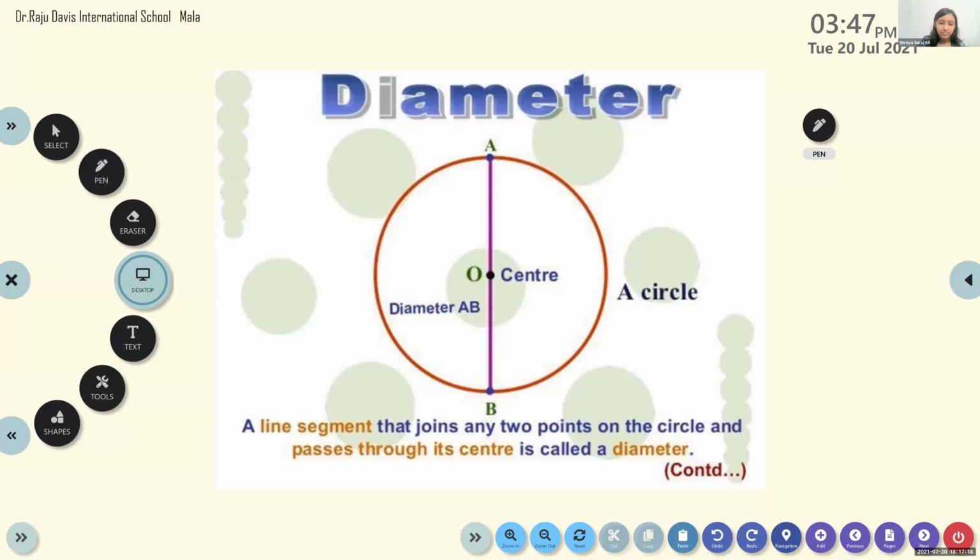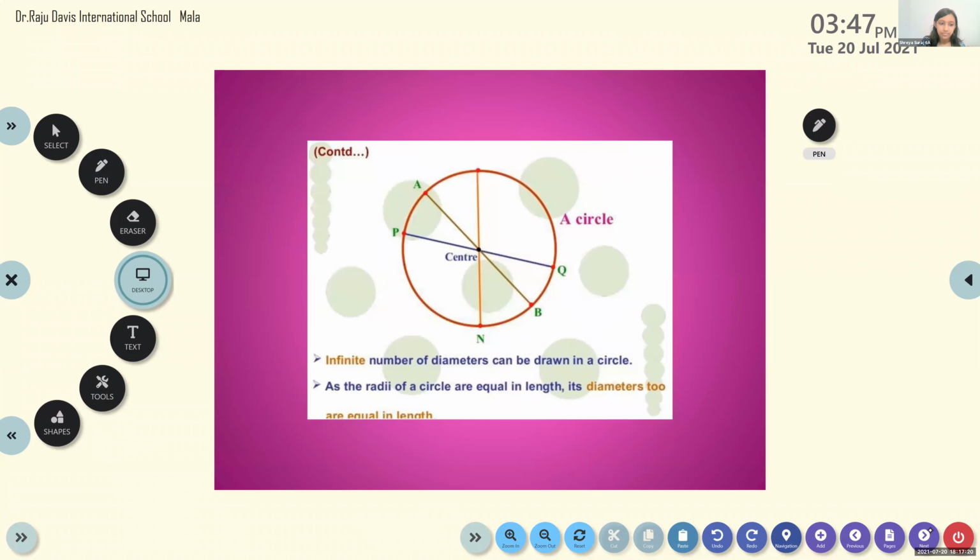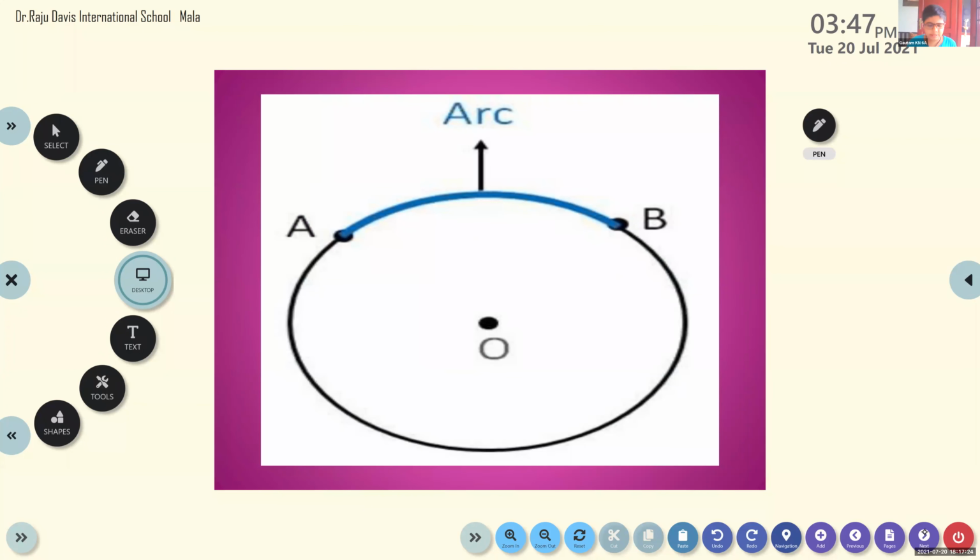Okay. So we learned about arc. Minor arc and major arc. You wrote also that minor arc plus major arc will be equal to a circle. We also learned the corresponding exam.